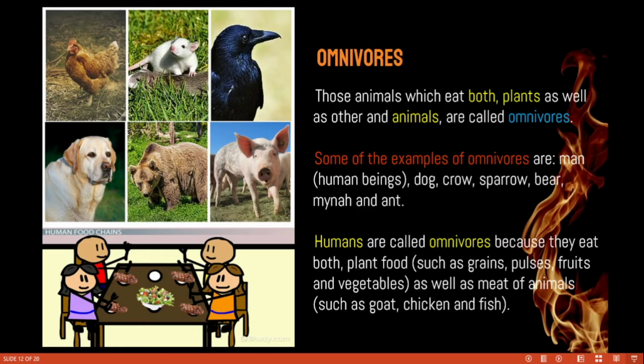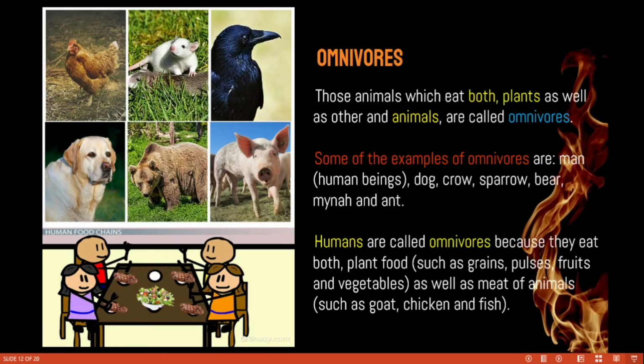See, humans are called omnivorous. Humans can eat both plants and plant products, and likewise animals, such as goat, chicken, and fish. In plants, grains, pulses, fruits, and vegetables. All these things can be eaten by human beings. So the best example is the human being. Keep in mind, omnivorous means can eat both plants and animals.